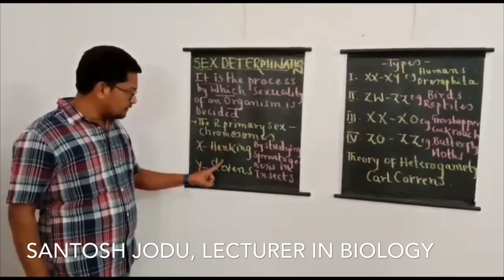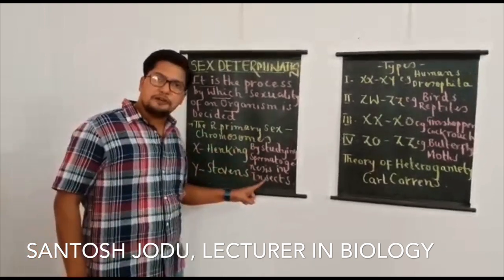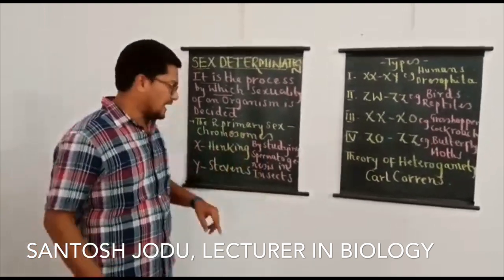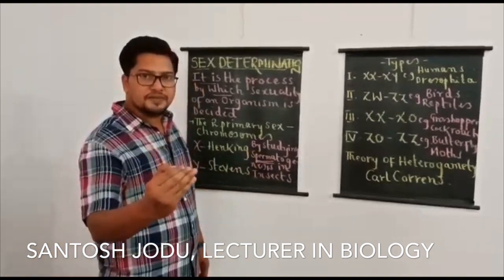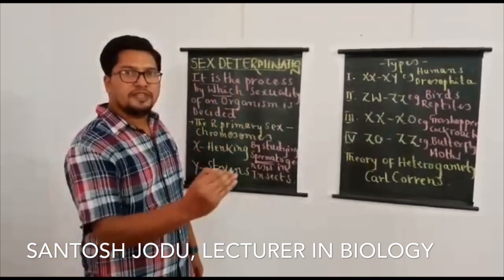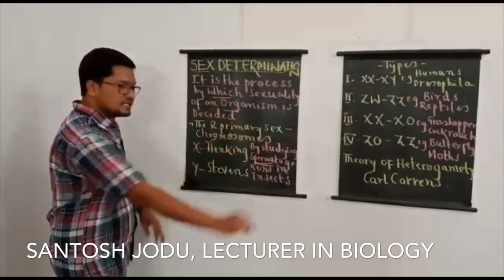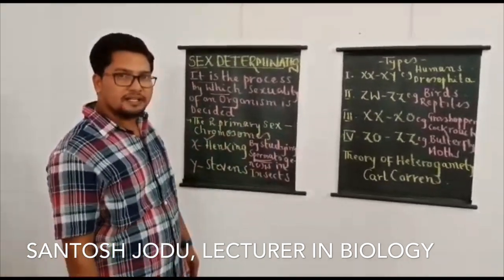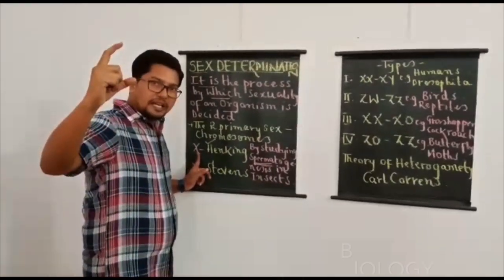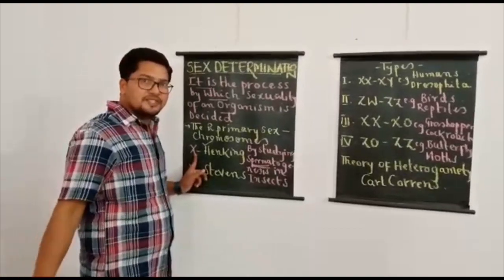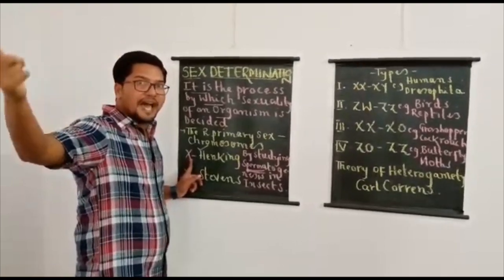These X and Y chromosomes were discovered by studying the process of spermatogenesis in insects. As we know, the process of production of sperms within the seminiferous tubules of the testis is called spermatogenesis. When Henking studied spermatogenesis in insects, he could see a large unknown body only in 50% of the sperms, and in the remaining 50% of the sperms, that large unknown body was absent.